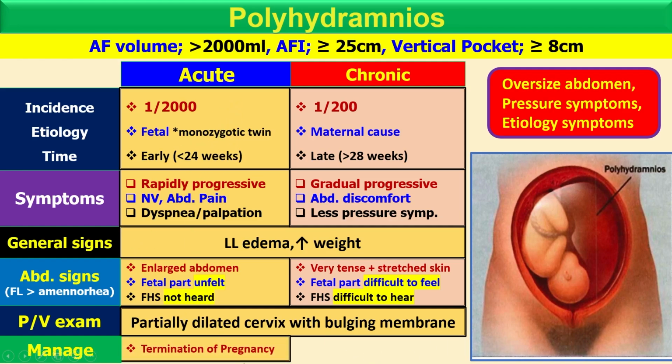It's a dangerous condition, so go for termination. While in the chronic, look if there is an anomaly, or the fetus is mature, then you terminate the pregnancy. Otherwise, if it's immature, wait for the maturation and give supportive therapy.